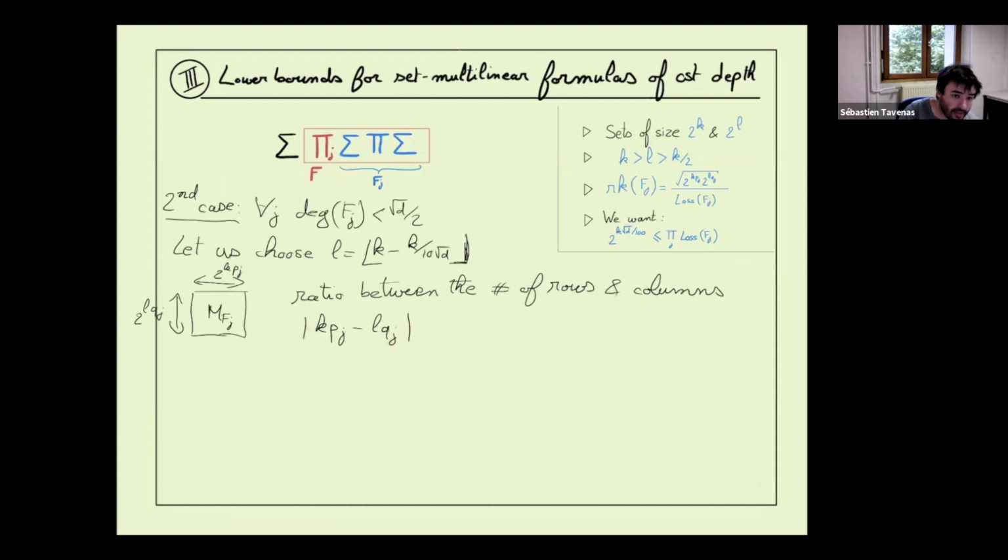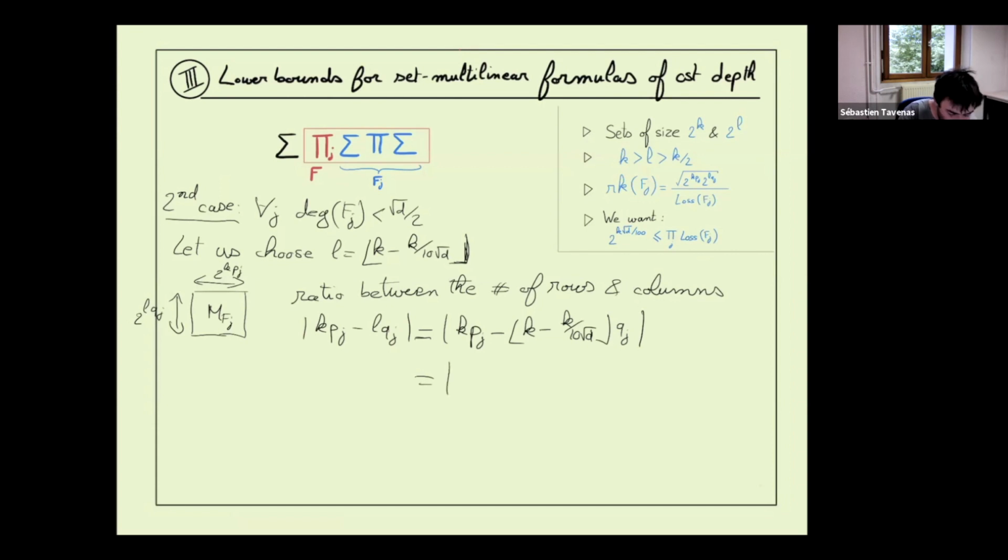Okay, so what is this thing? Take the value we chose now. So we took K minus Pj minus K, and I just replace L by the value we get.